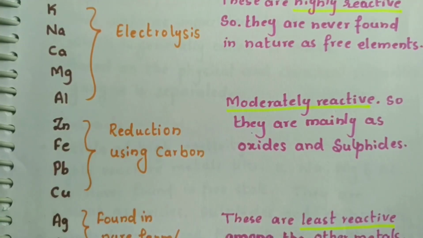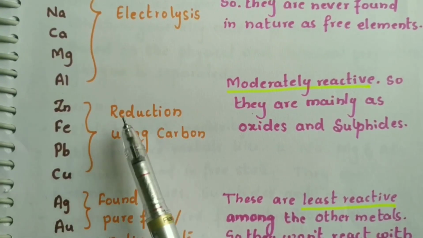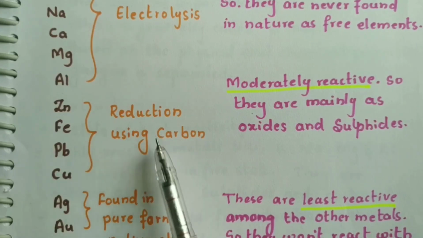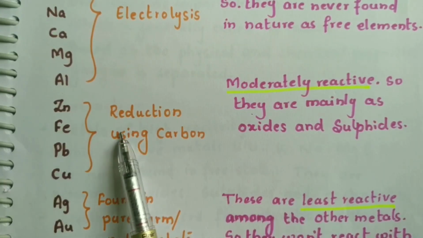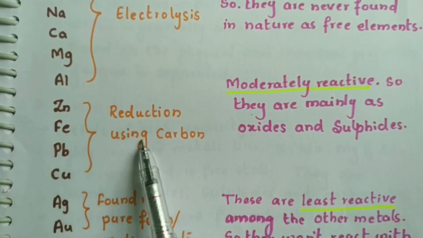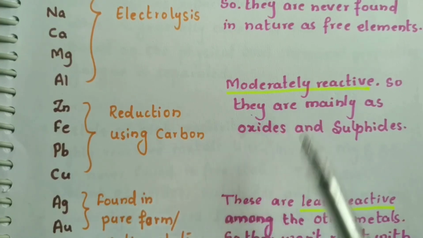The next one is using reducing agents. What are the reducing agents we use for reducing these metals? We use carbon as a reducing agent. As they are moderately reactive, they make a very weak bond as compared to these metals. So we can reduce them easily using carbon. We usually use carbon monoxide or coke as the carbon form.